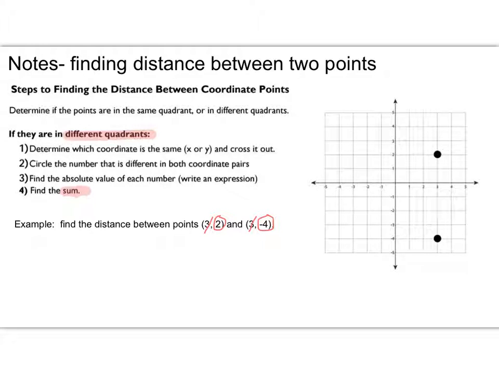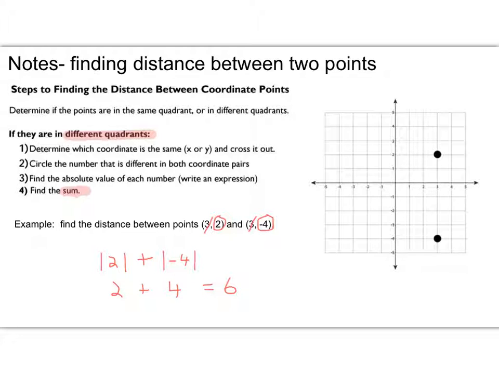Then find the absolute value of each number, and we're going to write an expression. So we're going to take the absolute value of 2 and the absolute value of -4, and because they are in different quadrants, we are going to find the sum. Remember, absolute value makes any number positive. If it starts out positive, it stays positive. If it starts out negative, it becomes positive. And that makes the answer to our question 6.